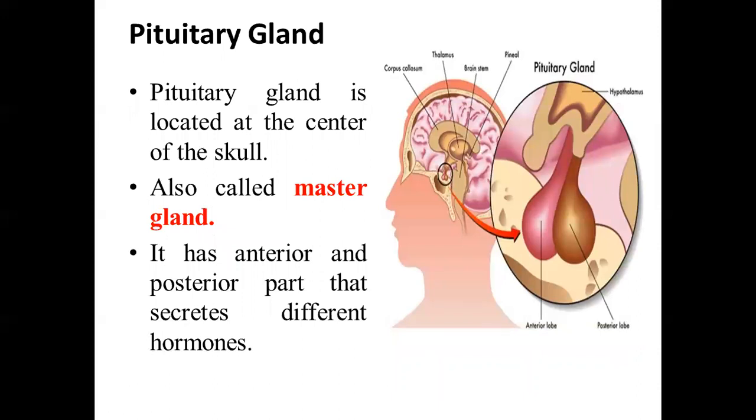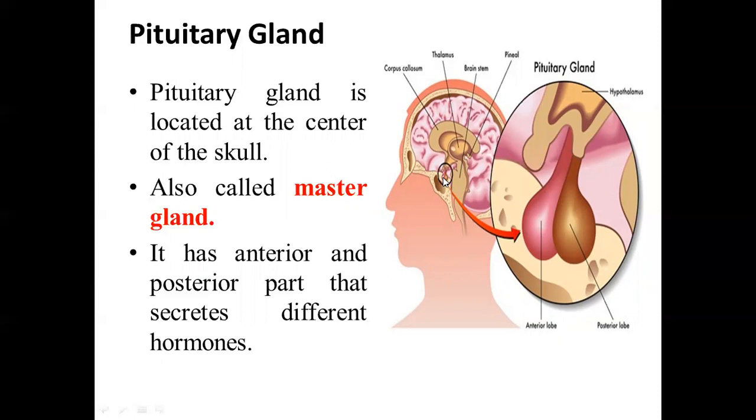So next is the pituitary gland. The pituitary gland is located at the center of the skull. It is also called the master gland. You can see in the figure that it is very small in size. Just look at this small figure. This is very small in size.